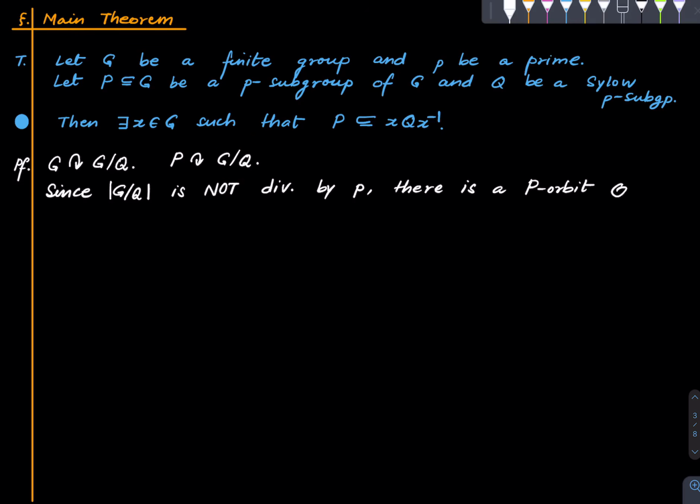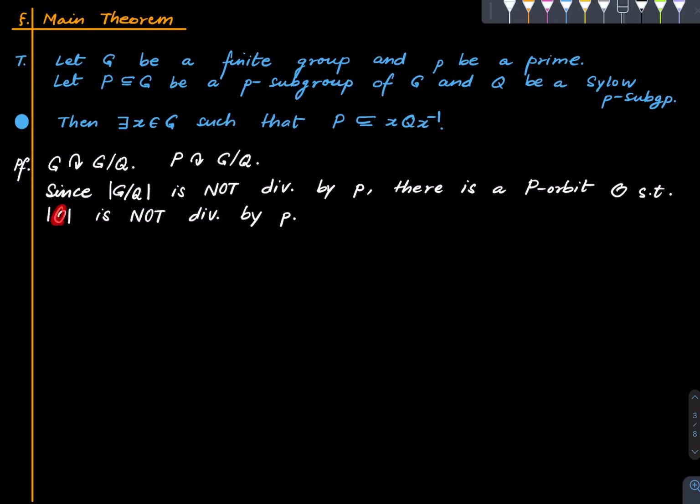So there is a P orbit O such that the cardinality of the orbit is not divisible by p. So why is that? We first noticed that this is not divisible by p, that we justified. Now use the fact that this is partitioned by P orbits. If a group acts on a set, the set is partitioned by the orbits of the action. So if every orbit had its size divisible by little p, then the entire set would have its size divisible by p, and that would be a contradiction. So we have this conclusion.